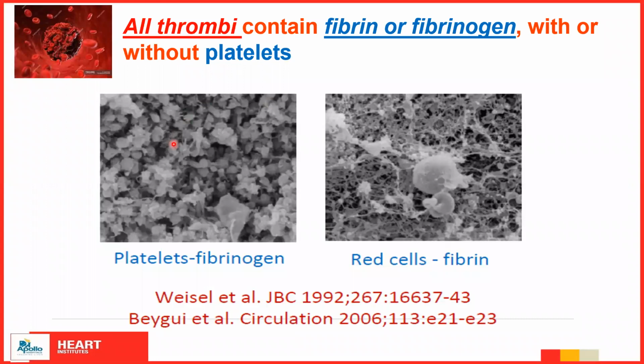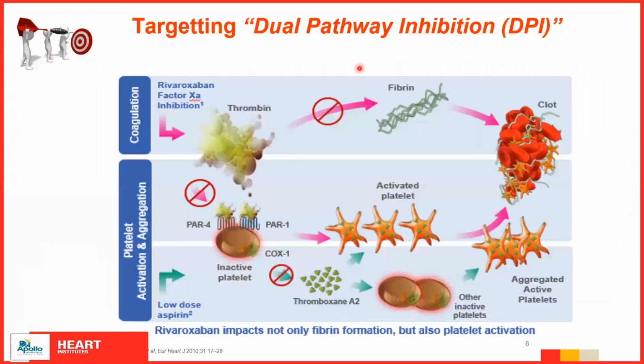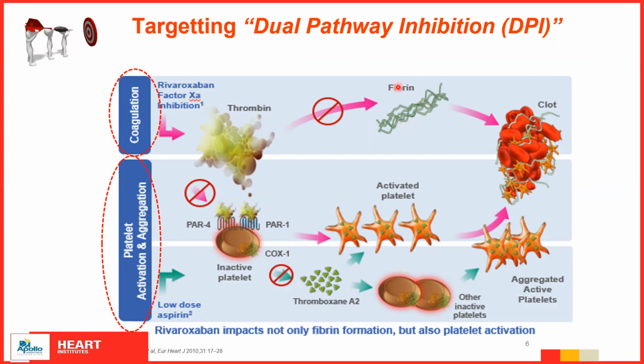Whenever there is a thrombus, it is a composition of fibrin or fibrinogen with or without platelets. It may be platelets with fibrinogen, or fibrin itself with the red cells. So for the platelets, we give antiplatelets, but for the fibrin or fibrinogen, we have to start thinking of giving anticoagulants. Now, this is what we call targeting dual pathway inhibition. We usually think of giving antiplatelets. That is one way we try to inhibit aggregated active platelets, and then we have to start thinking of giving anticoagulants so that we start taking care of the fibrin and, in the long run, the clot that takes place.